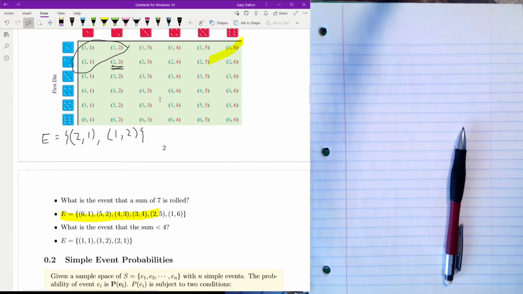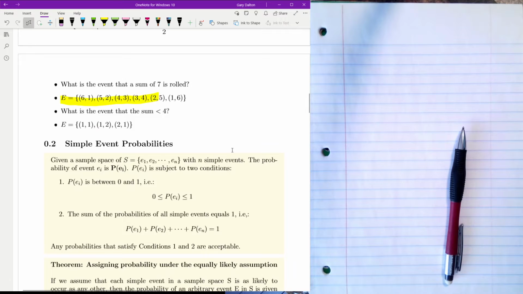But the goal of this chapter is probabilities. So what is the probability? And remember, it's a random event. We don't know what the outcome is going to be ahead of time. So we run the trial or the experiment. We determine an outcome, and that tells us what our probability are. Now, over a long period of time, assuming it's random, we can calculate some of these ahead of time.